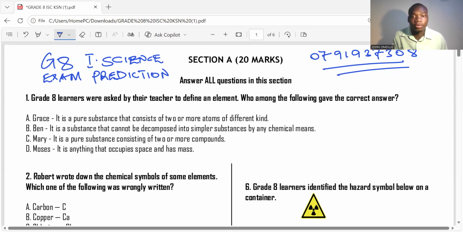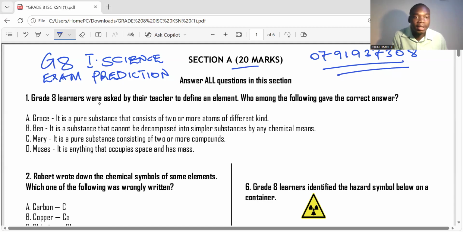So section A, 20 marks. Let's dive. Grade 8 learners were asked by their teacher to define an element. Who among the following gave the correct answer? So we know features of element.